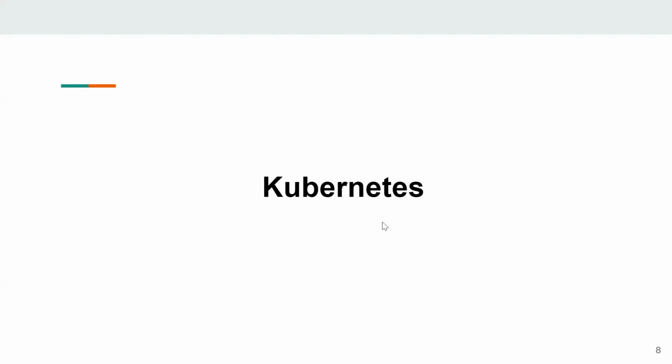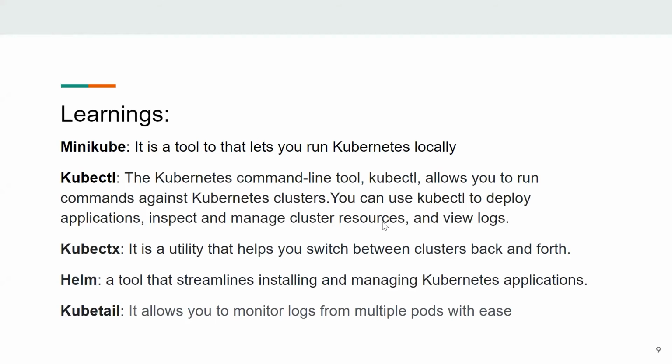For Kubernetes, the goal of this sprint was to learn a bit more about Kubernetes. These are the few terms we learned about. Minikube is a tool that lets you run Kubernetes locally. kubectl is a command line tool that allows you to run commands against Kubernetes clusters. It is used to deploy applications, manage clusters and resources, and view logs.